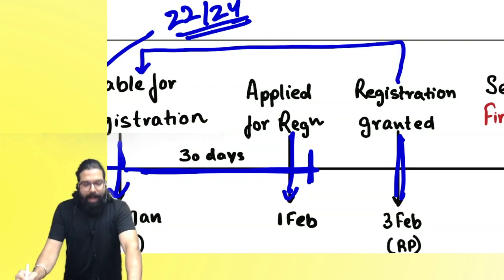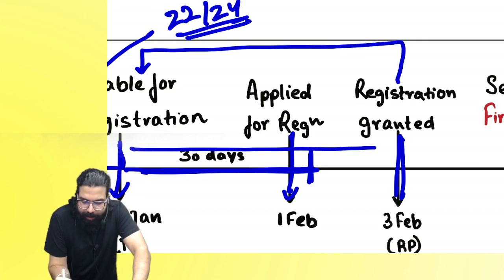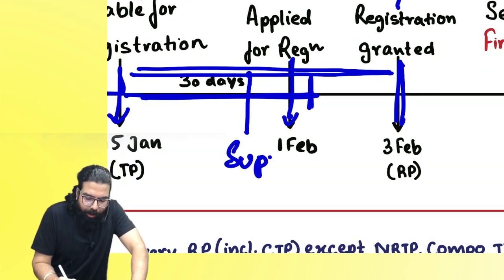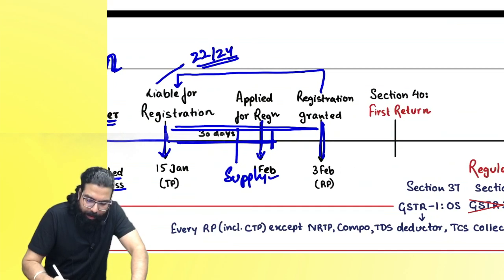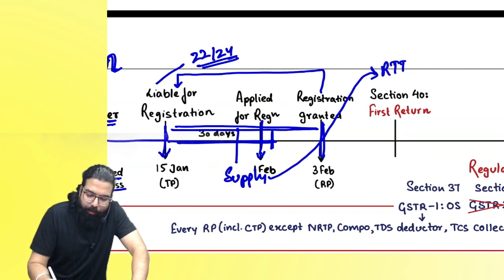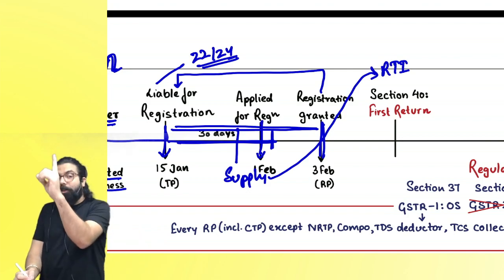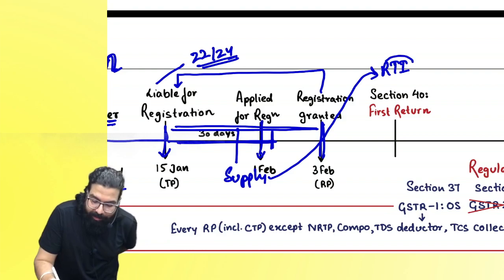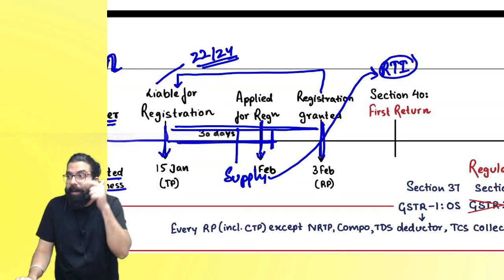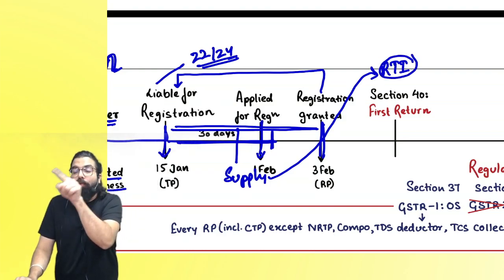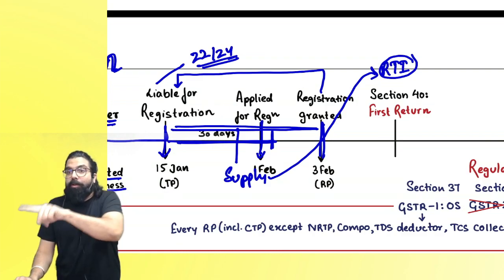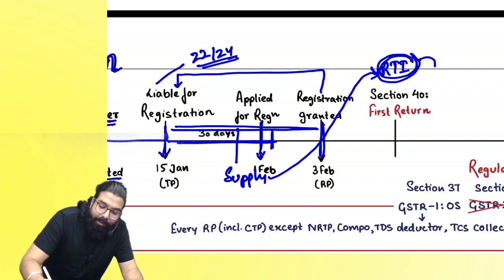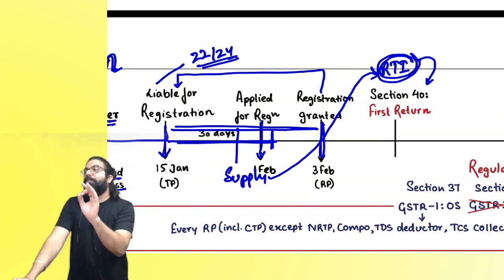Date of becoming liable. So from here till the date of grant of registration, for all the supplies you have done, you will issue what, everyone? Revised tax invoice. Within how much time, everyone? 1 month, not 30 days. 1 month. Revised tax invoice. Once the revised tax invoice is issued, the front party needs the credit now. So you will have to show all these invoices in your return so that the front party can take the credit. And for all these revised tax invoices, there is something called a first return,